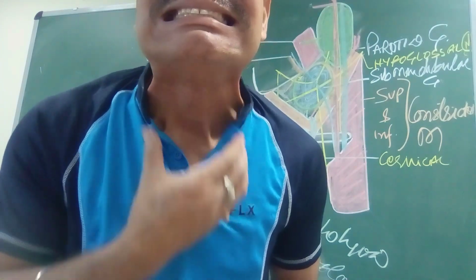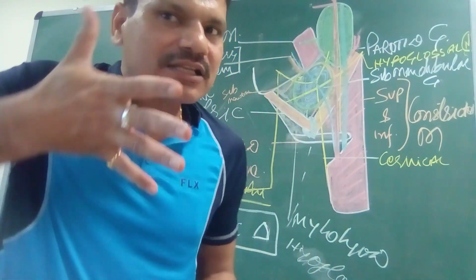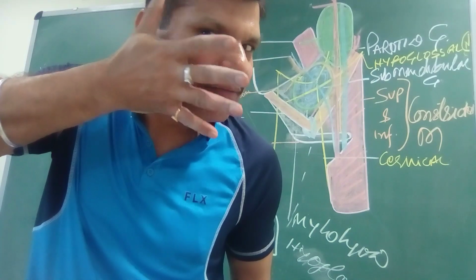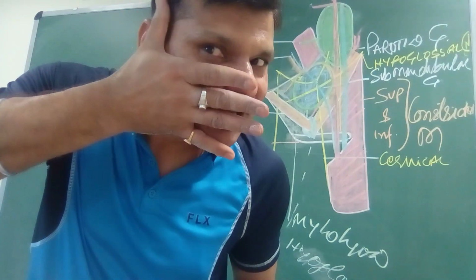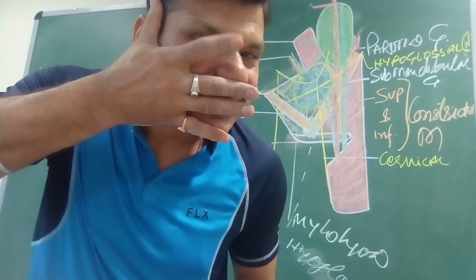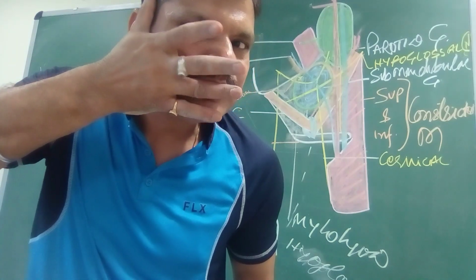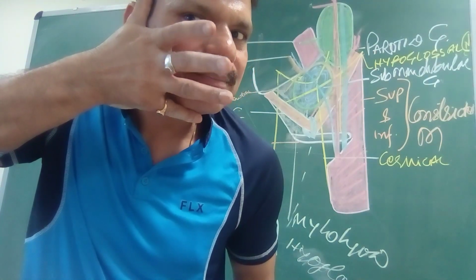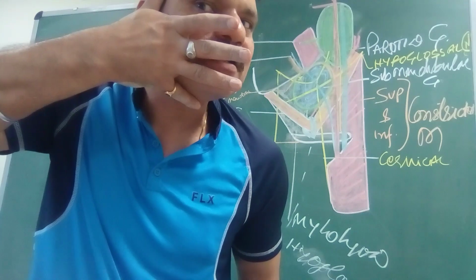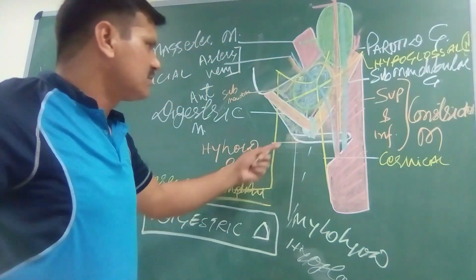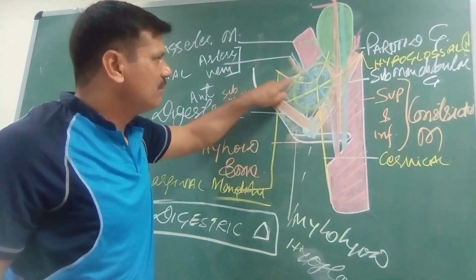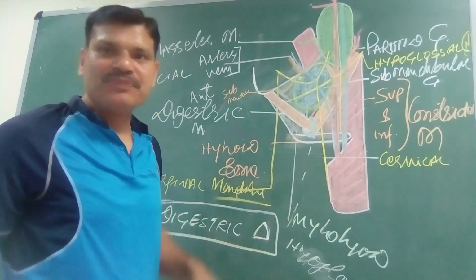This is platysma, and these are the 5 branches of the facial nerve which emerge from the parotid gland. The first is temporal, the second is zygomatic, the third is buccal, the fourth is marginal mandibular, and the fifth one is cervical. So this is cervical and the marginal mandibular. These are the 2 nerves.